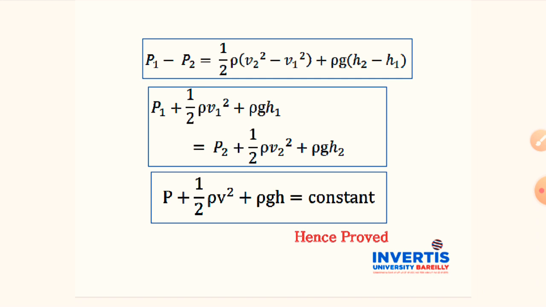By seeing this equation, we can think that the sum of pressure energy per unit volume, kinetic energy per unit volume, and potential energy per unit volume remains constant at every point in the tube. So this expression explains Bernoulli's theorem. So this is the basic proof of Bernoulli's theorem.